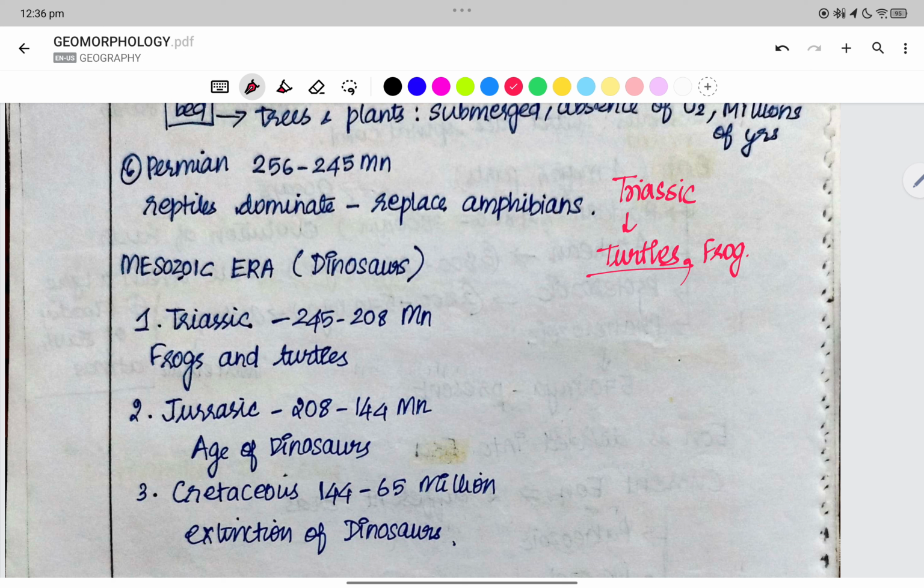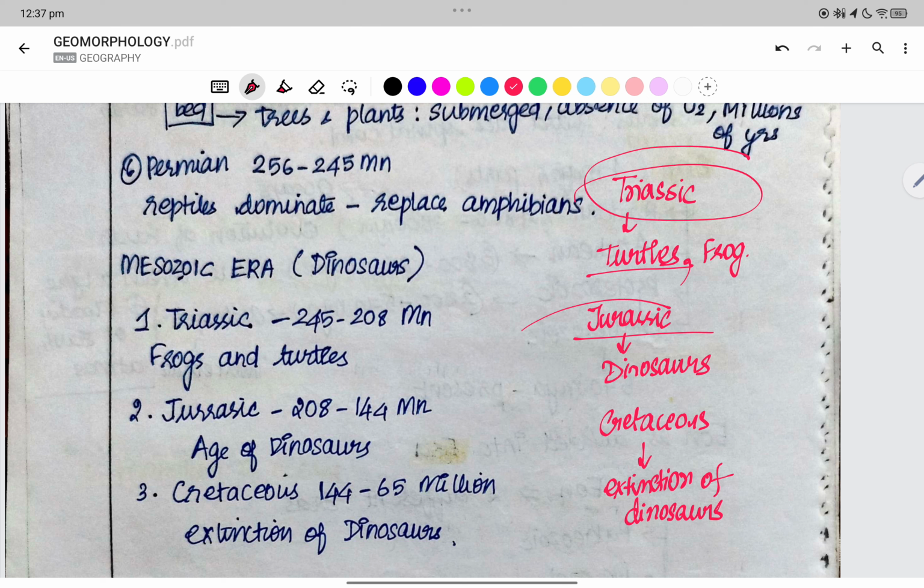Then we have Jurassic, the age of dinosaurs, and then the Cretaceous. In Cretaceous, there was extinction of the dinosaurs.